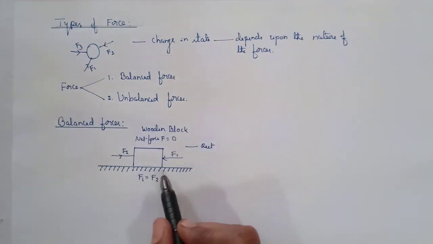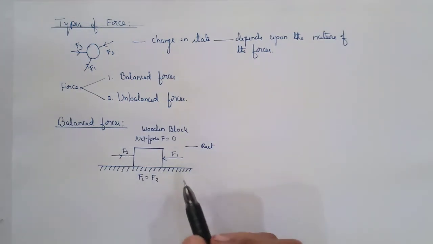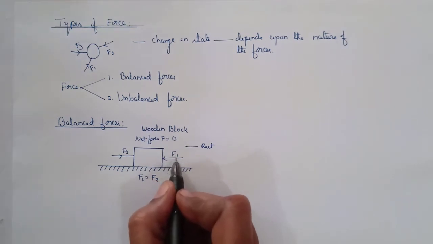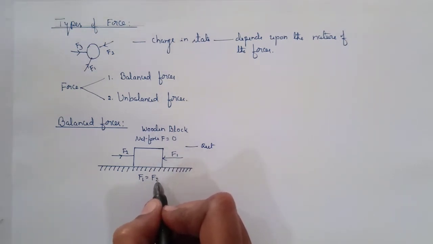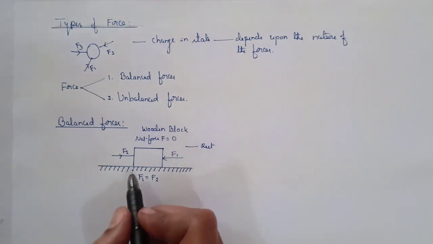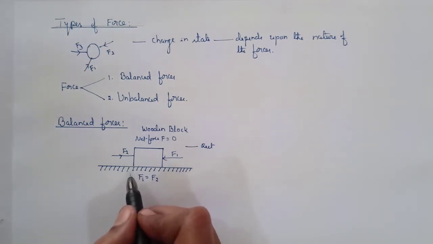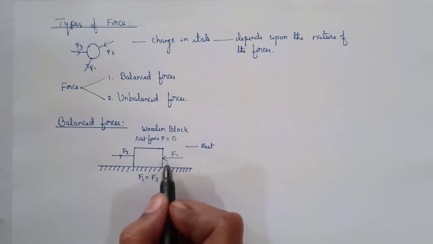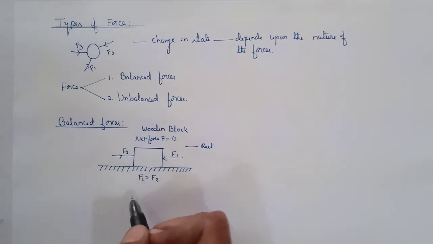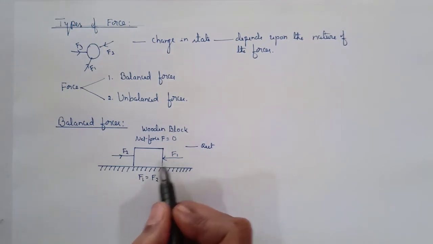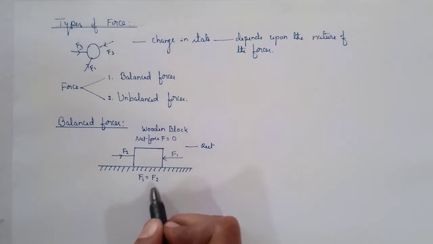Consider a wooden block on a smooth table and apply a force F1 on one side of the block, and apply an equal force F2 on the wooden block simultaneously but in the opposite direction of F1. Here the forces F1 and F2 are equal but acting in the opposite direction on the block.